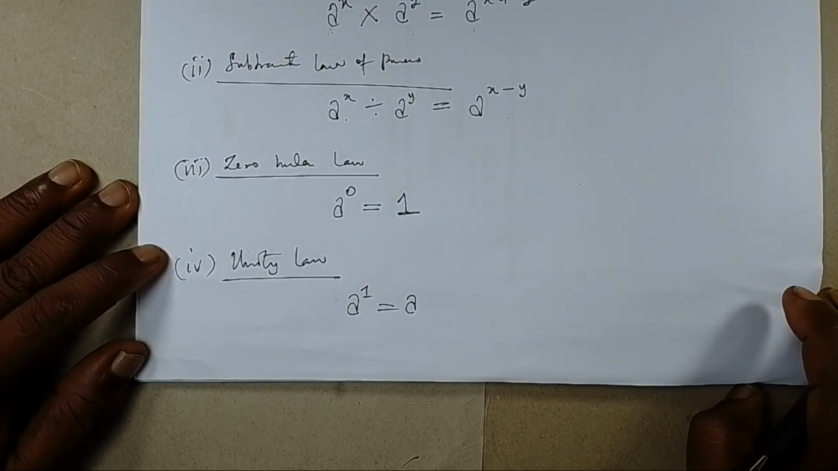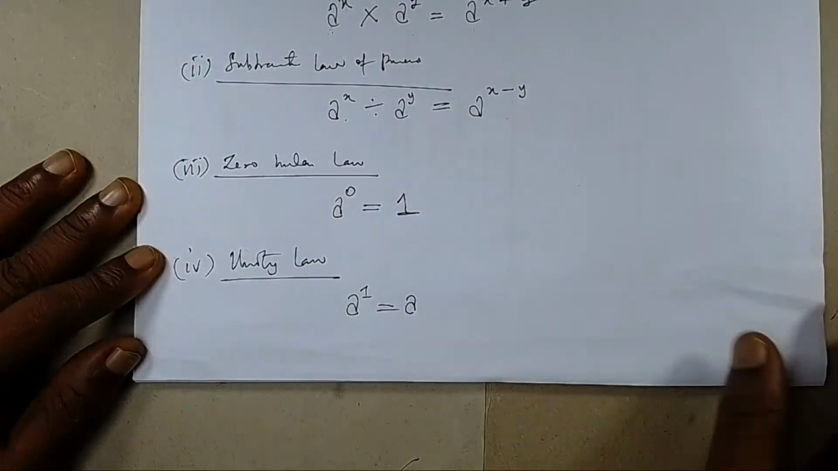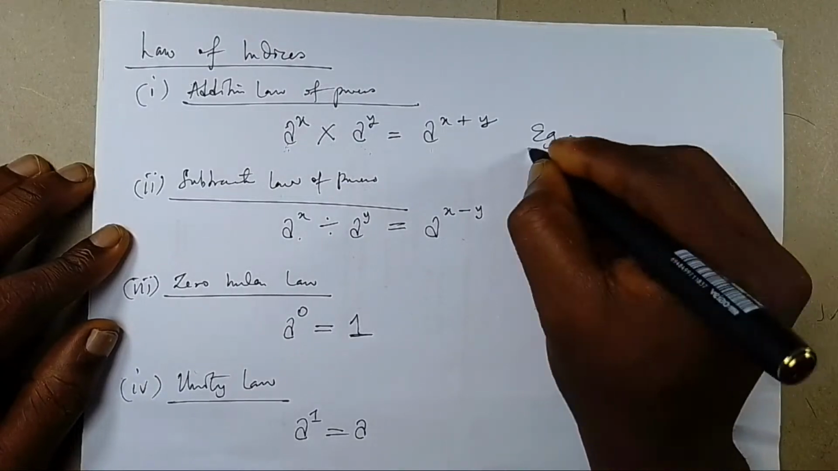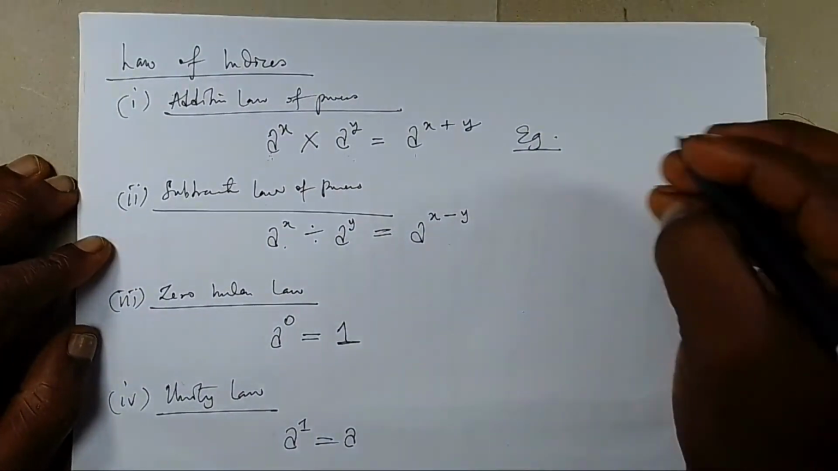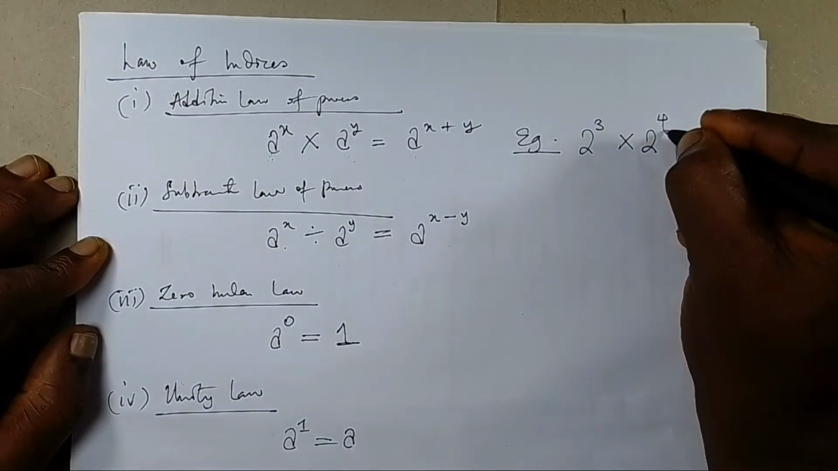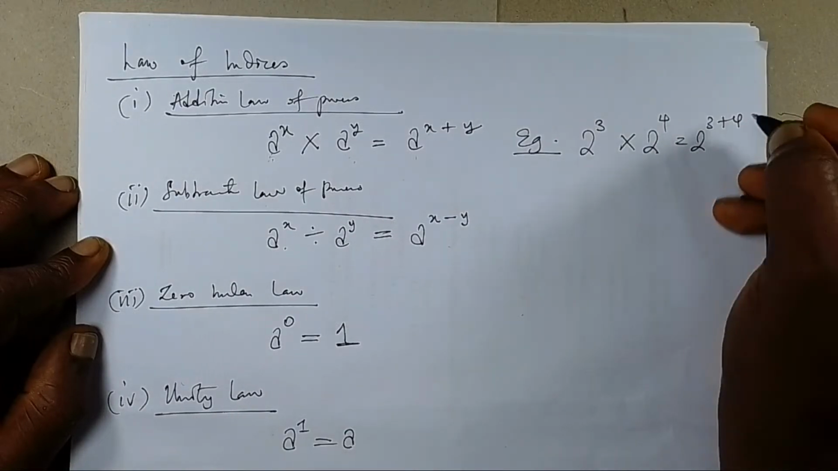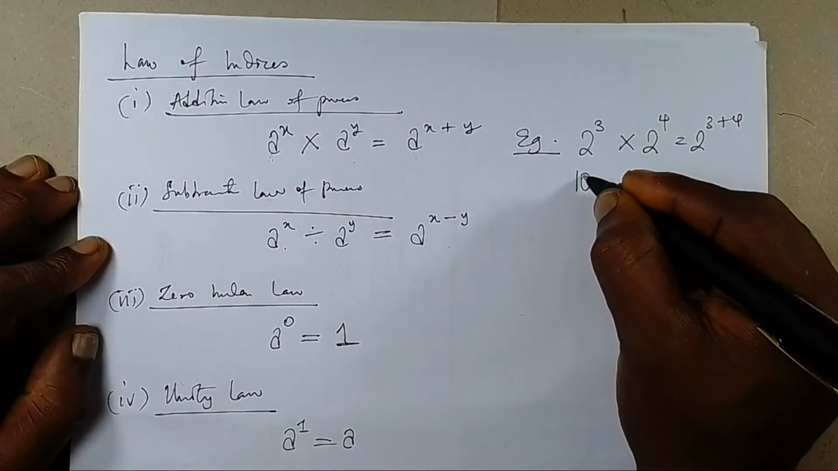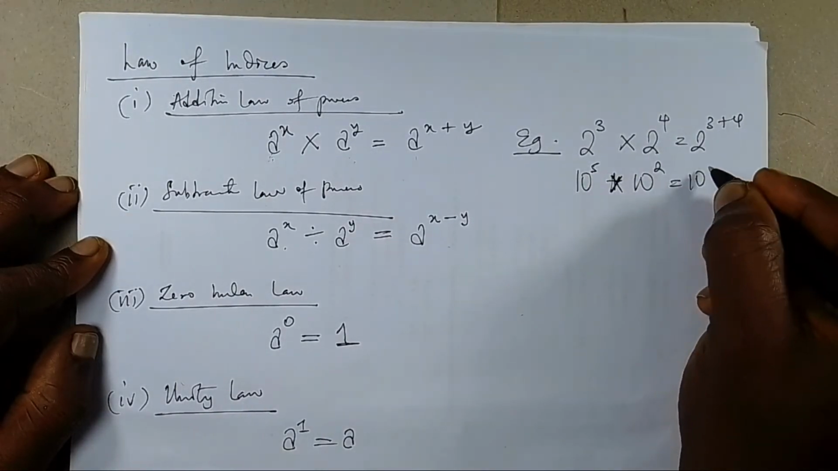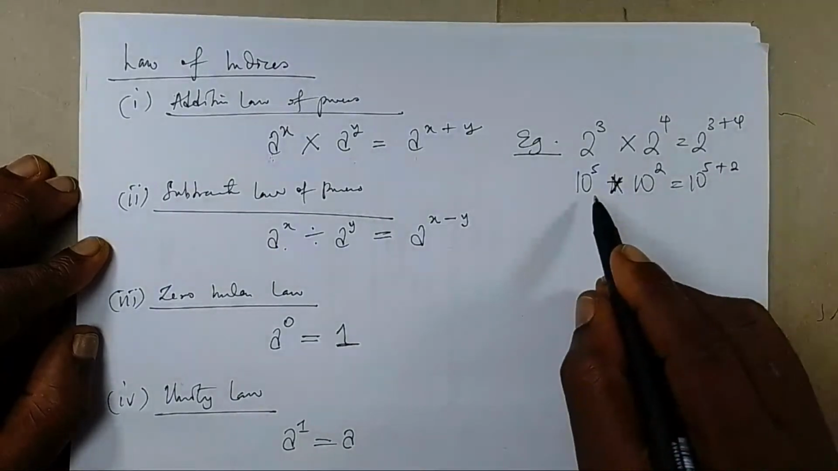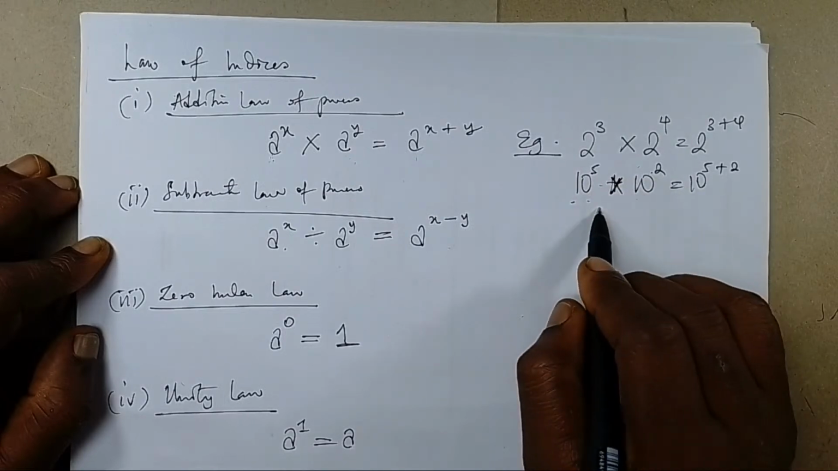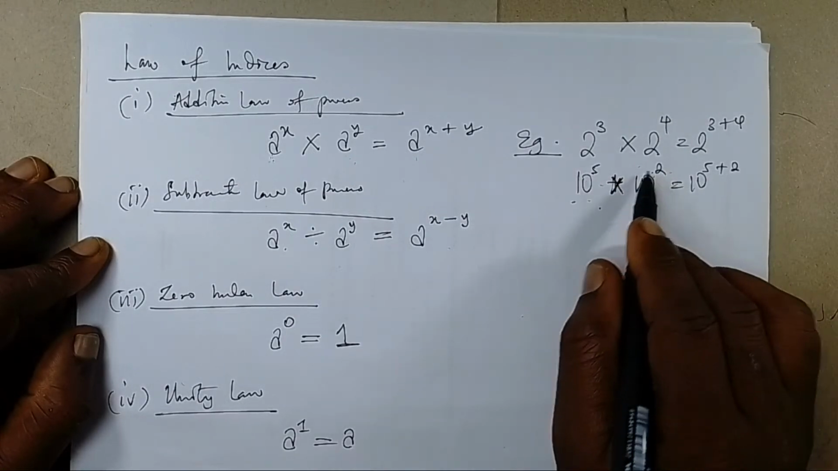So it means that you can look at these laws as follows. An example of the first law we have just mentioned makes you see that 2 raised to power 3 times the same 2 raised to power 4 is 2 raised to power 3 plus 4. The same law implies that 10 raised to power 5 times 10 raised to power 2 will be 10 raised to power 5 plus 2. So once you see that the bases are the same, all you will have to do is add their powers in that base.